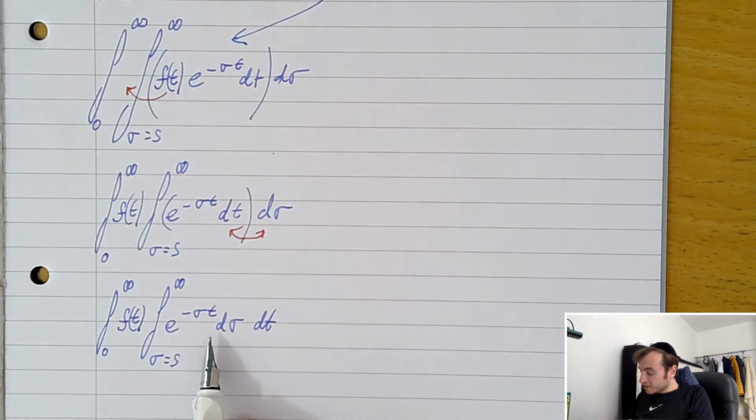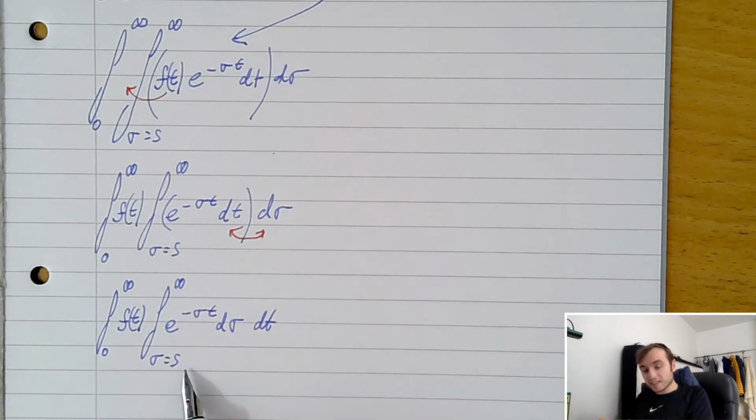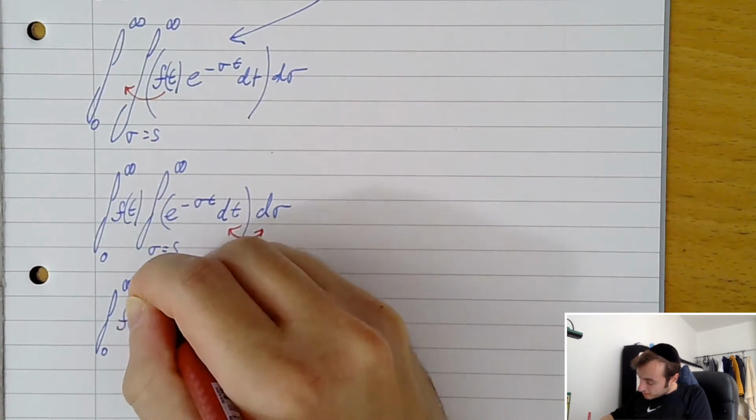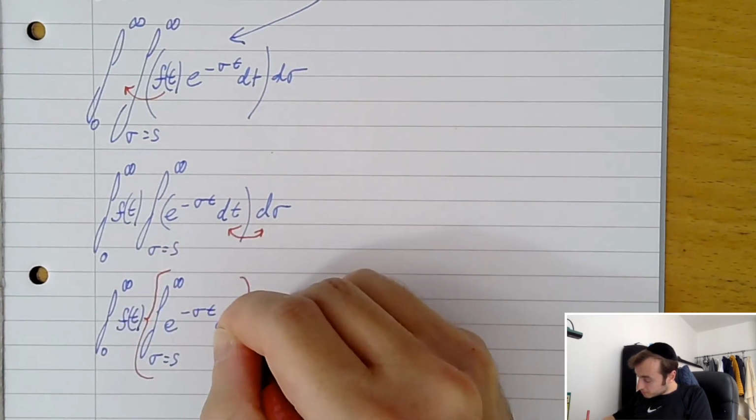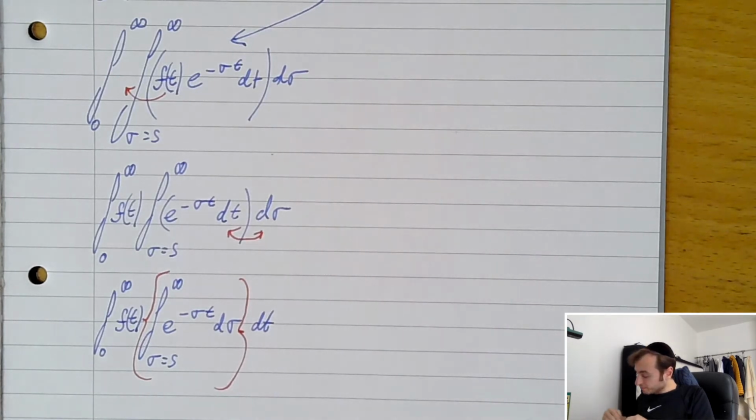Now that we're at this stage over here, what we can do is try to evaluate this integrand between infinity and sigma equals s of e to the minus sigma t d sigma. Does that look like something that could be possible? It could be. Let's have a look.